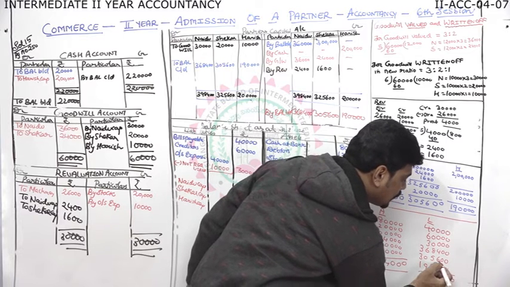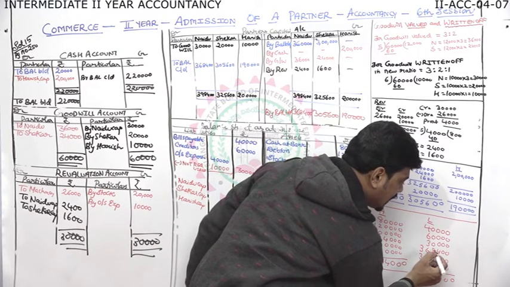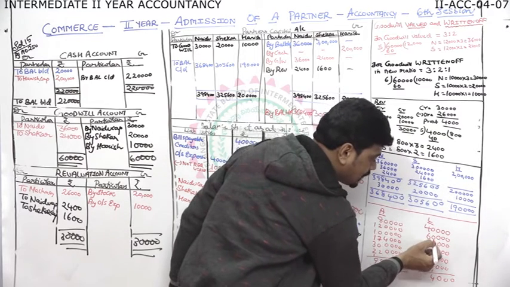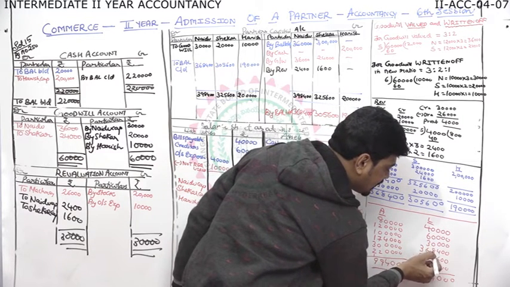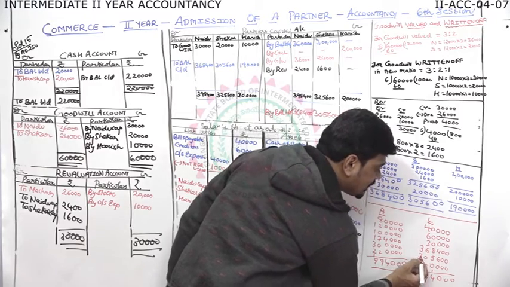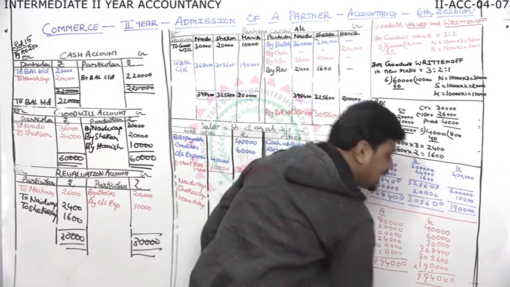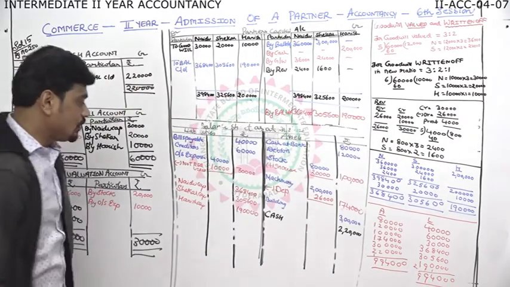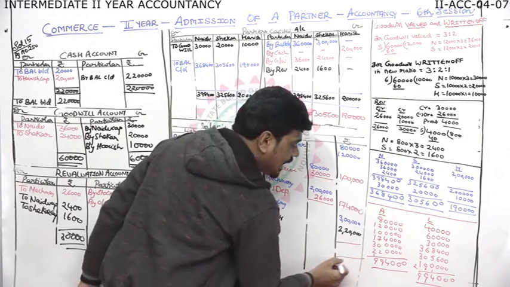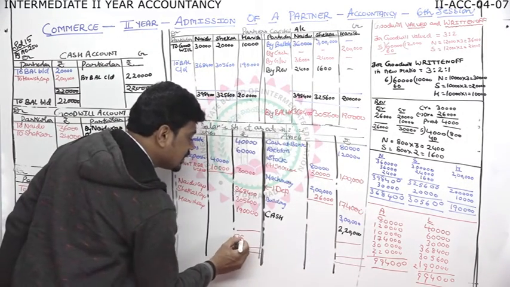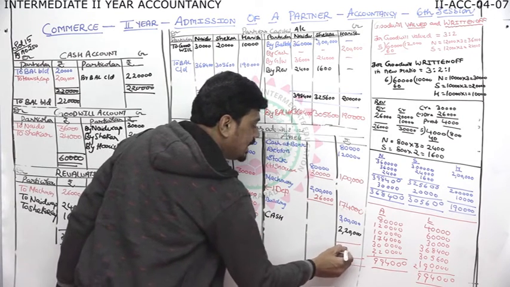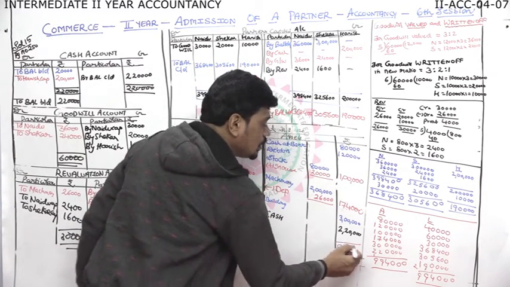So 0, 0. 6 plus 4, 10. 8, 5, 13 plus 1, 14. 6 plus 4, 10, 13. 13 plus 6, 19, 20, 29. 9, 2 carry. 3 plus 3, 6 plus 3, 9. 9,94,000. Happily will come and will write both the sides 9,94,000.